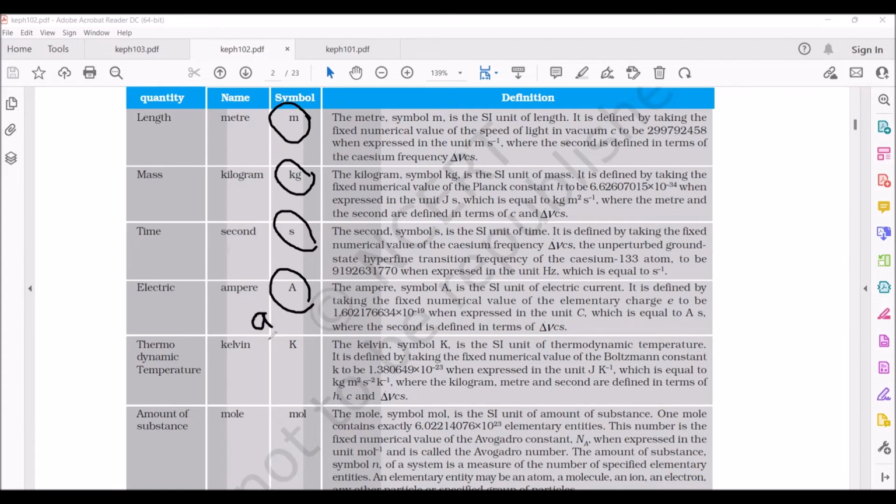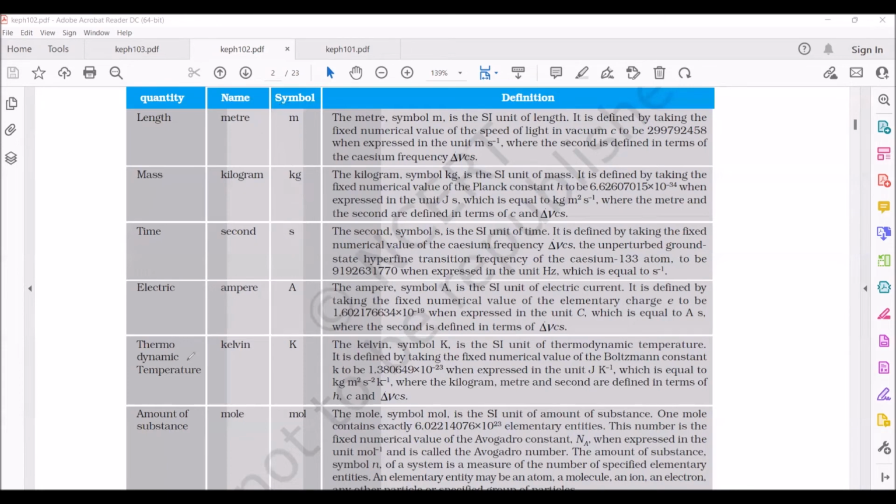Because ampere is the name of a scientist. Why are we giving the name of the scientist? Because he has done some work which is useful for the physics community. So in order to appreciate his effort, we have taken his name as the unit for electric current. Why are we not writing ampere with a small letter? It is the name of a scientist. That's why capital A.